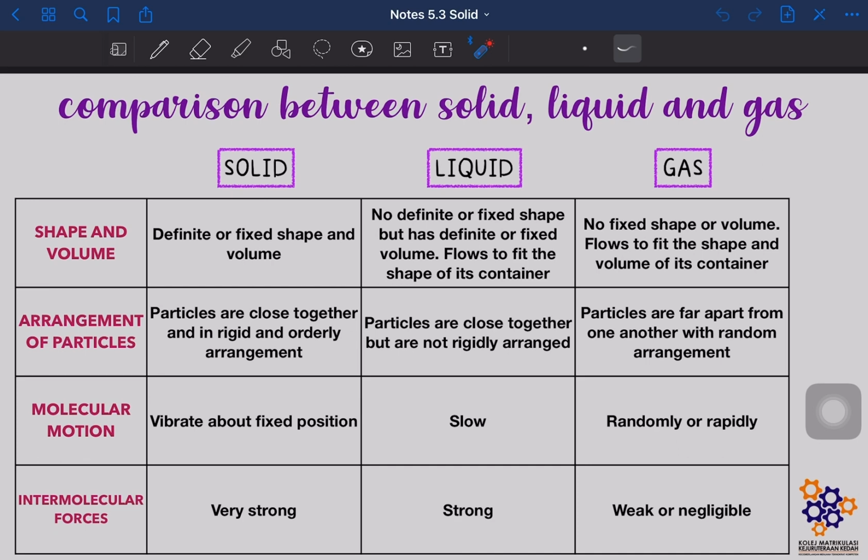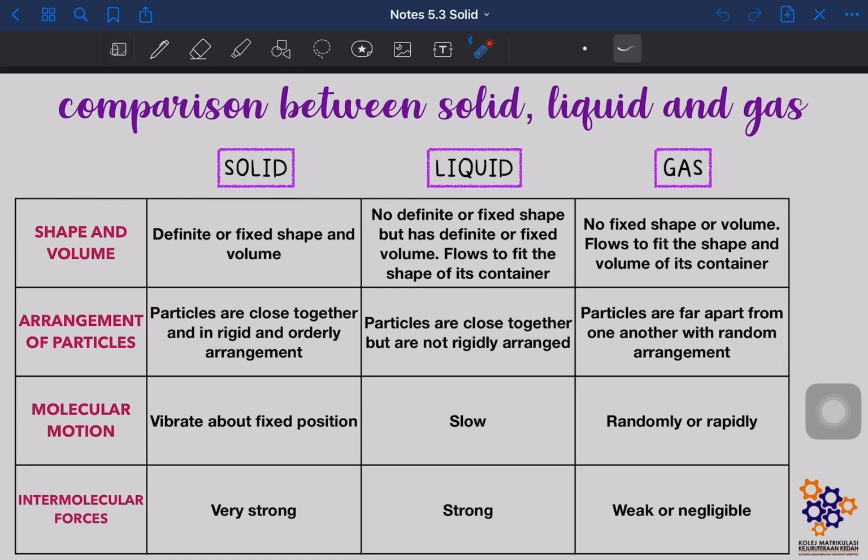Okay, so in terms of molecular motion, motion of the molecule, okay, so solid sebabkan dia in a very rigid and orderly arrangement, so solid can only vibrate about fixed position. Okay, compared to liquid, so there is still some space between them. Okay, so they can move freely juga. Okay, so kita kata dia punya motion slow lah. Compared to gas, dia ada rapid and random motion.